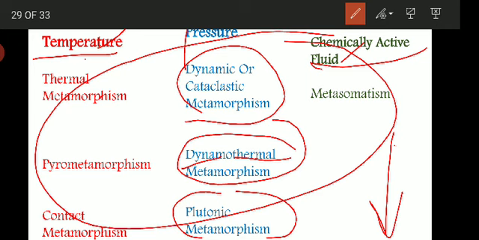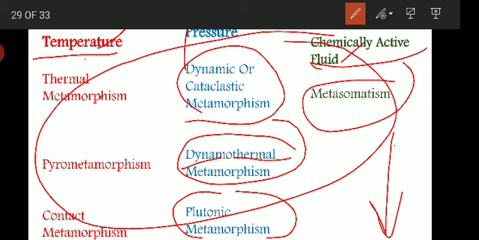Then the last type of metamorphism is metasomatism. What is metasomatism? This is a type of thermal metamorphism in which liquids or gases at high temperature attack the surrounding rocks, and they induce certain metamorphic changes in the rocks on which they are acting. When the rocks are attacked by chemically active fluids or solutions, it is called hydrothermal metamorphism.